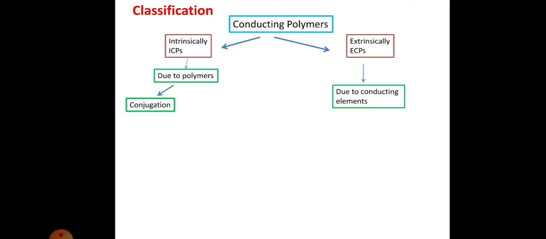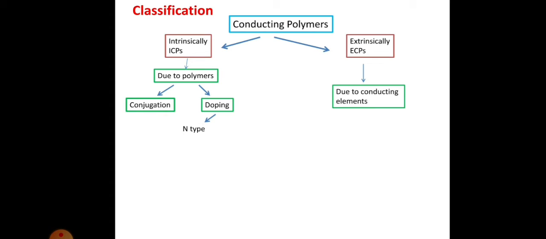Now intrinsically conducting polymers may again be of two types. The conduction may be due to the conjugation present in the polymer, or the conduction may be due to doping of certain substances into the polymers.